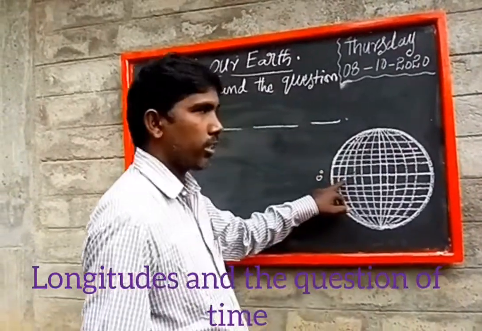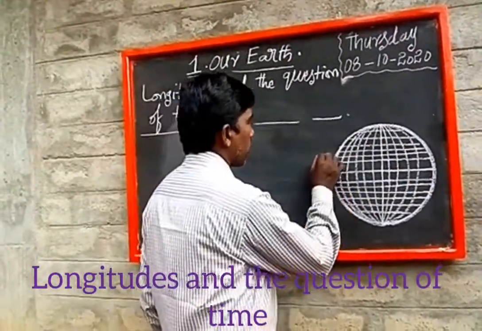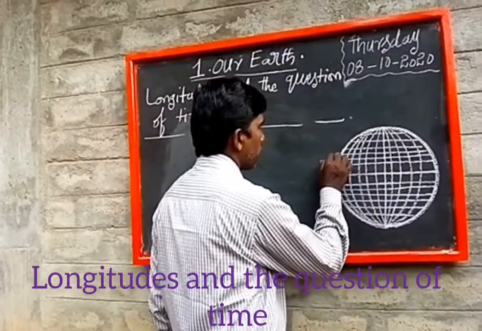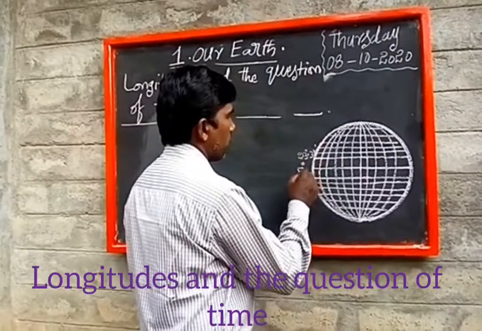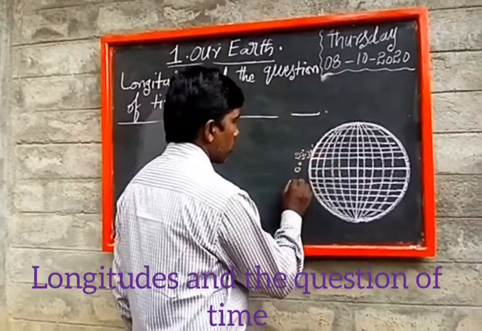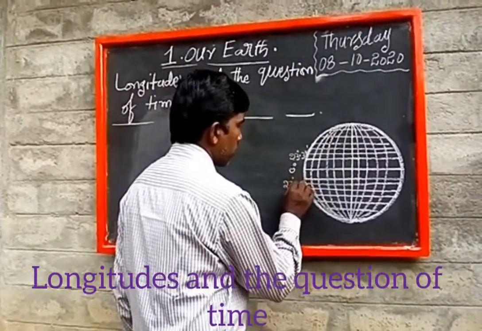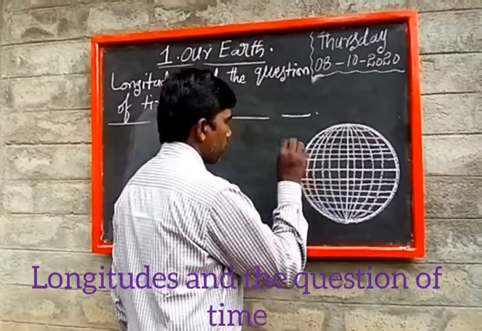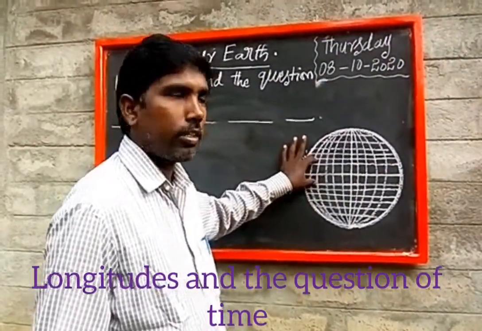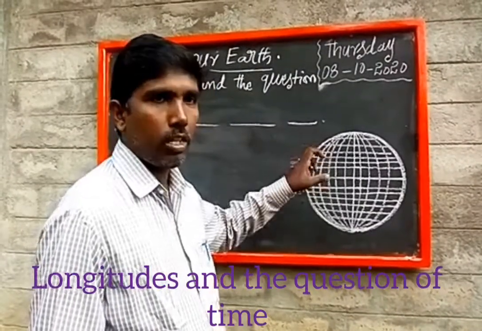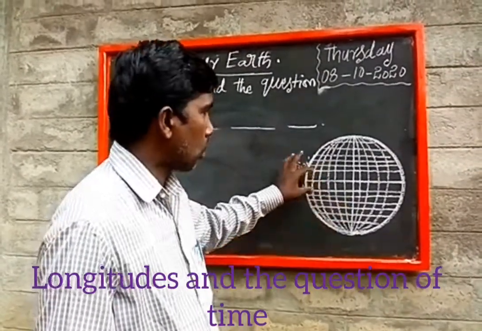It is called the equator. This is 23 degrees 30 minutes northern latitude, and this is 23 degrees 30 minutes southern latitude. Like that, some important latitudes are drawn on the globe.